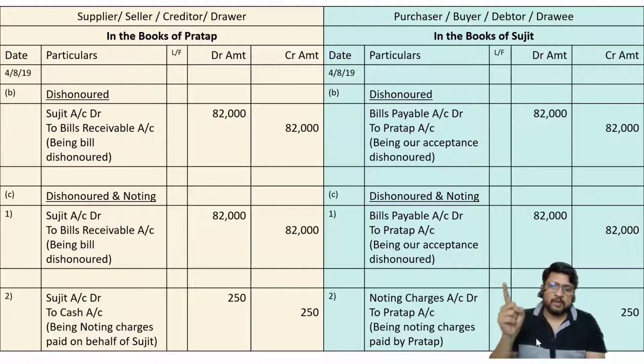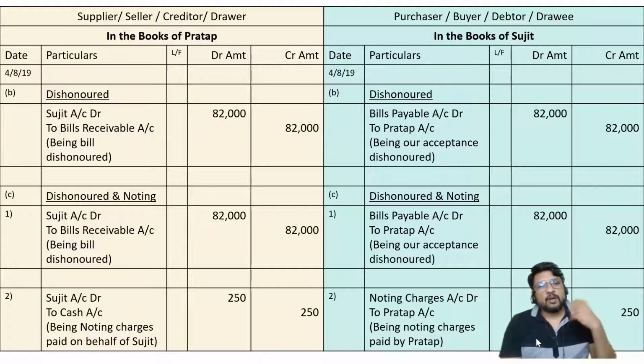So for the drawer the entry is drawee to cash. For the drawee, the entry is noting charges to drawer. I hope it is clear to all of you. That's all I wanted to discuss in this problem. In the next problem, I will consider the next variety.